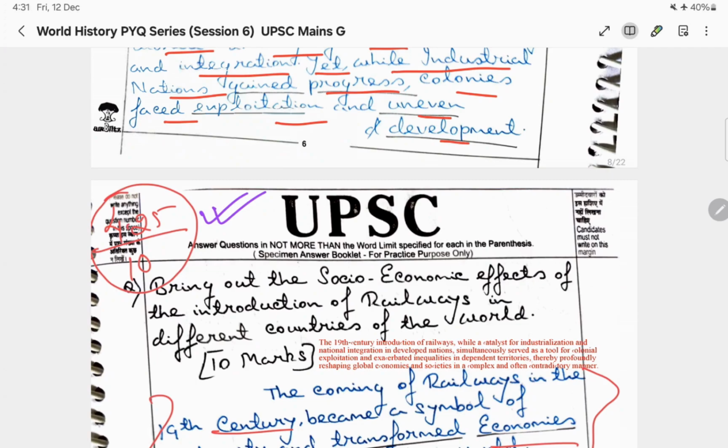I hope you understood this particular question. In the next session, we will discuss the next question. I was supposed to discuss two questions today itself, but this particular question took so long. So it's better we discuss the next question in the next session. I hope you are getting all this, how to deconstruct the questions and all. Okay, fine then.